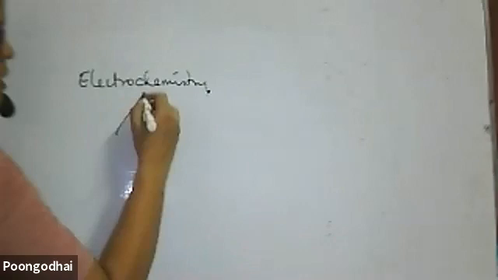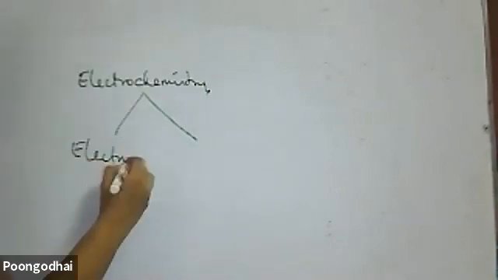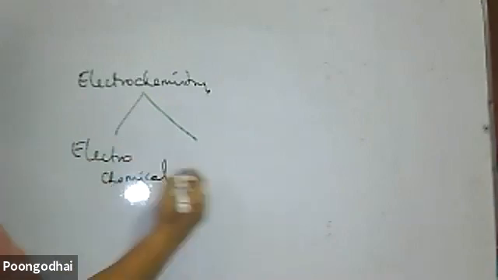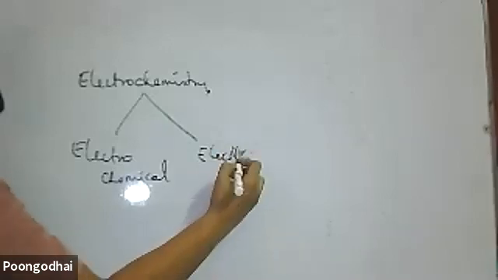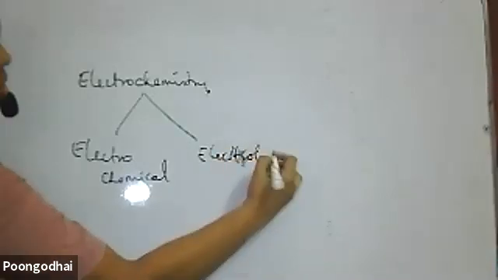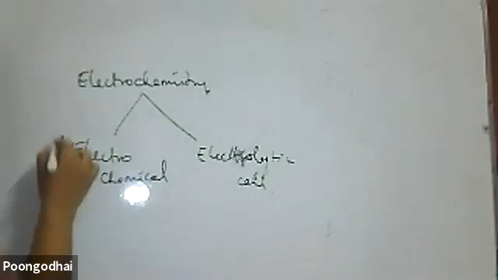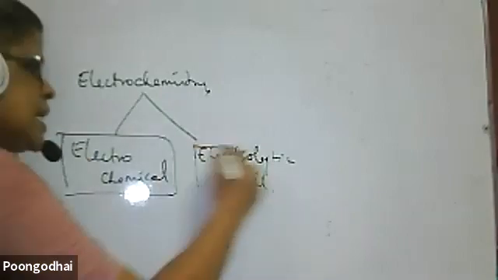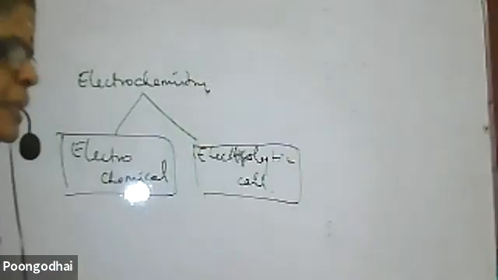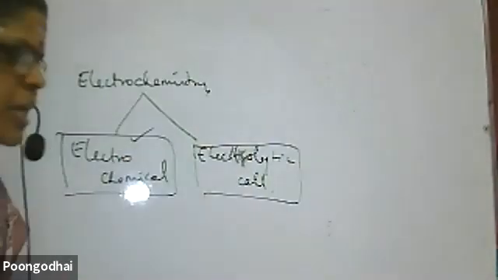In electrochemistry we have two cells we are going to study about. One is the electrochemical cell and another is the electrolytic cell. We are highly concerned with the electrochemical cell. The electrolytic cell is also there, but some certain things are being deleted, so much concentration is on the electrochemical cell.